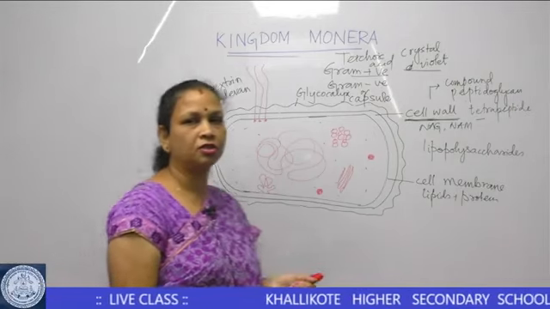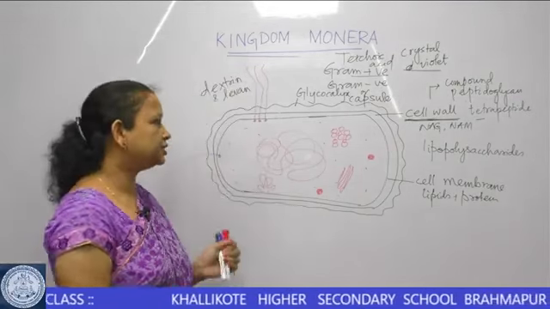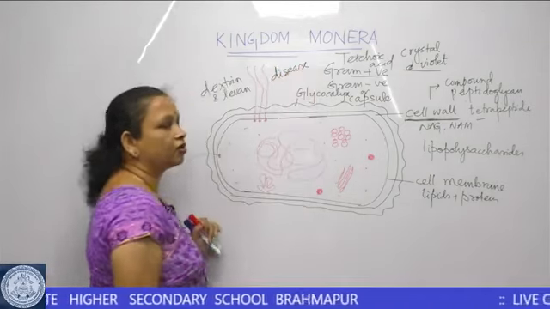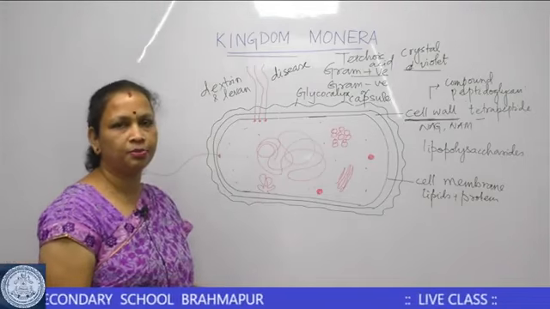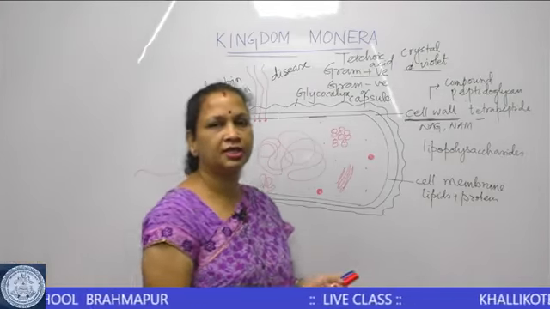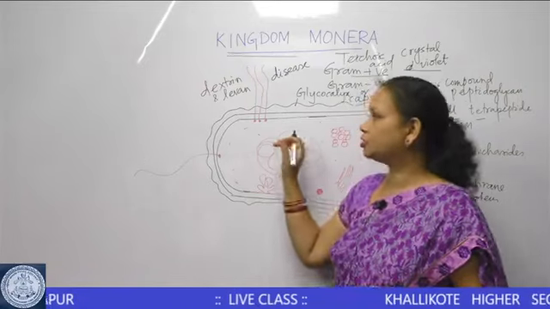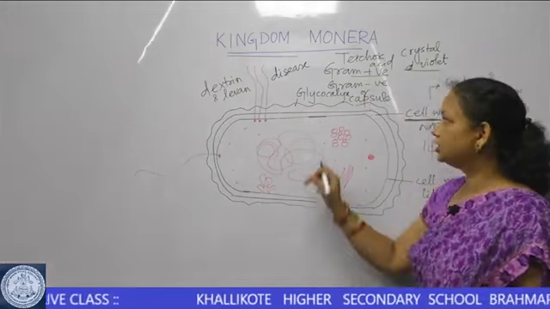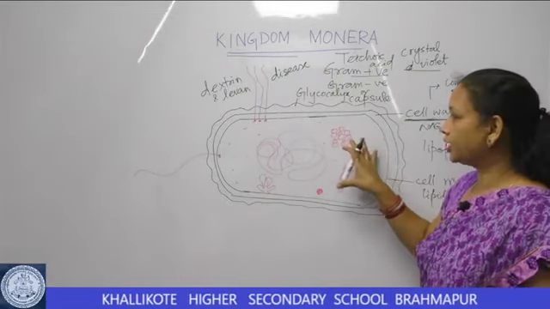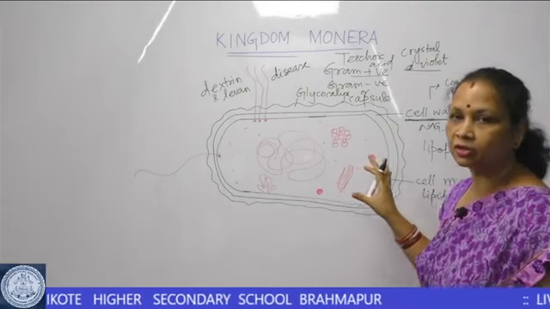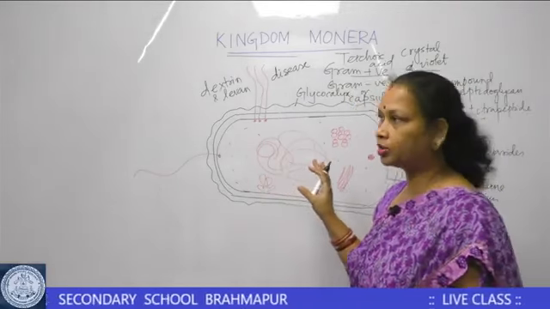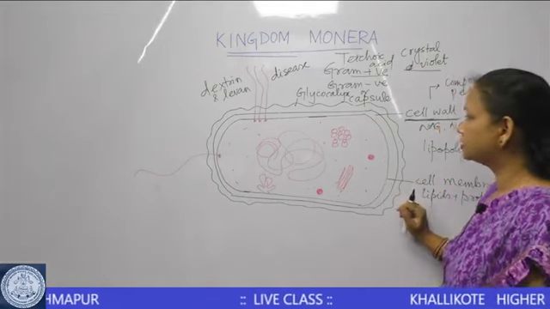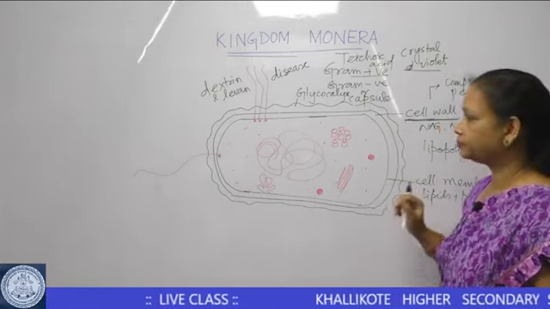This capsule also may sometimes provide the disease causing ability for many of the bacteria like Diplococcus pneumoniae. Whenever it has a capsule over the cell wall, it can cause pneumonia. So it also provides the disease causing ability, and protects the bacterial cell from desiccation or dehydration or loss of water. So the capsule may be present as an extra layer around the bacterial cell.